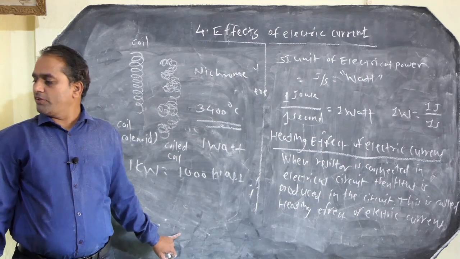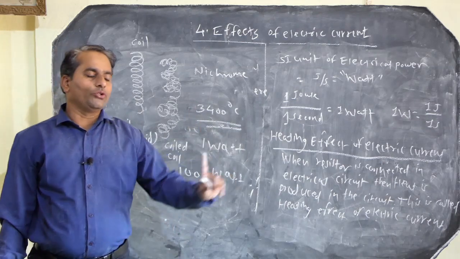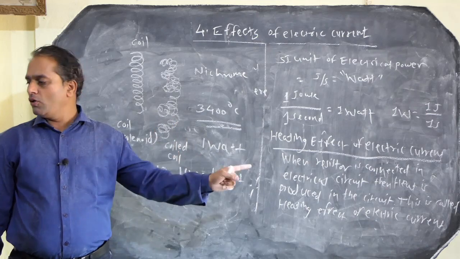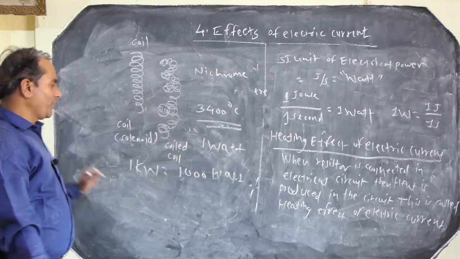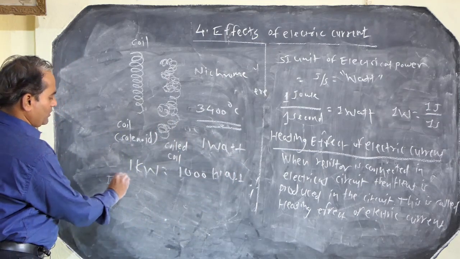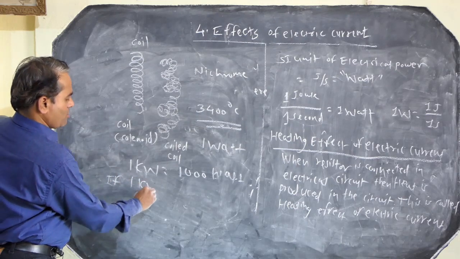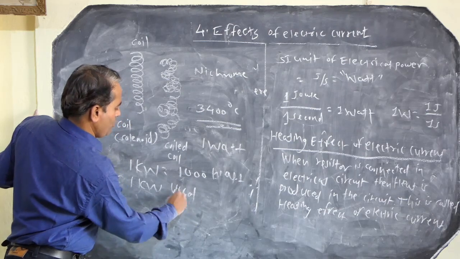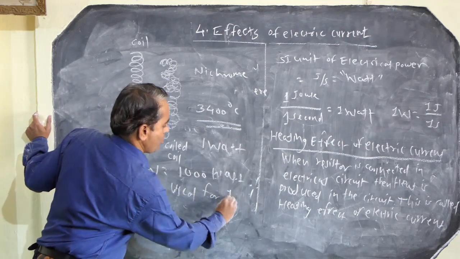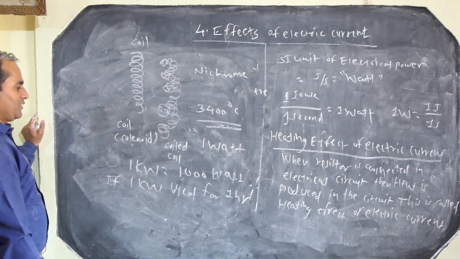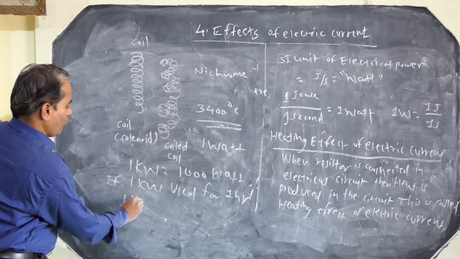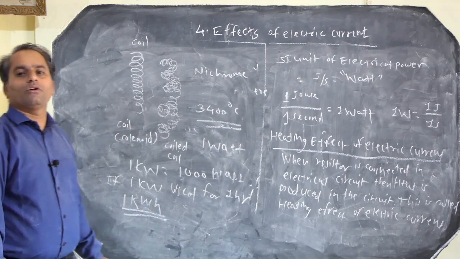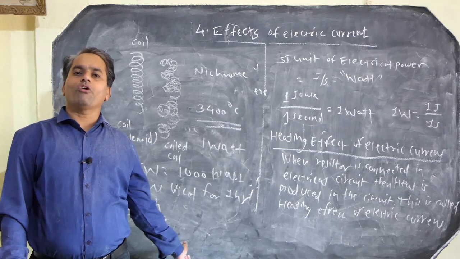So 1 kilowatt power is used for 1 hour. Suppose 1 kilowatt power is used for 1 hour, then we can say 1 kilowatt hour, or 1 kWh. That is the property of electrical power.